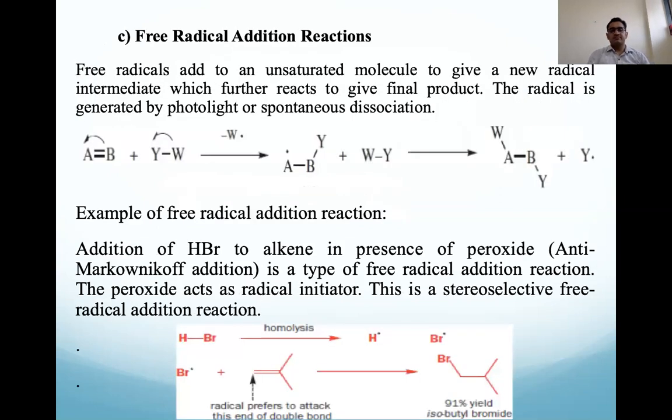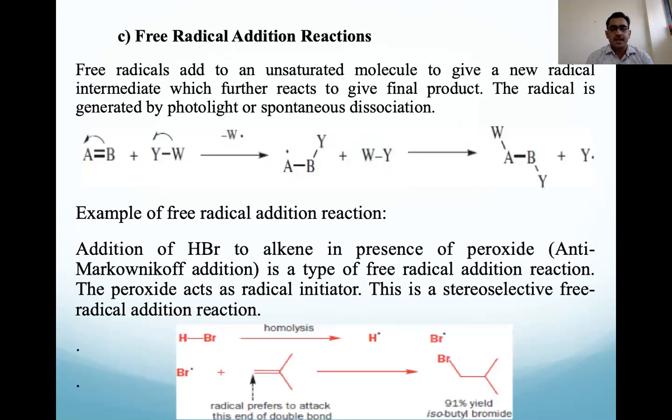Okay, one more: the free radical addition reactions. Free radicals add to an unsaturated molecule to give a new intermediate, which further reacts to give the final product. The reaction is generated by photolysis or spontaneous dissociation. First of all, this radical attacks on the double bond, on the carbon. Here A and B stand for the double bond.